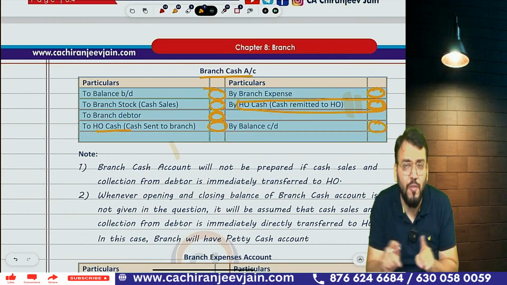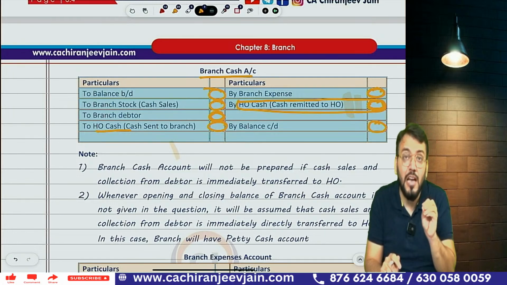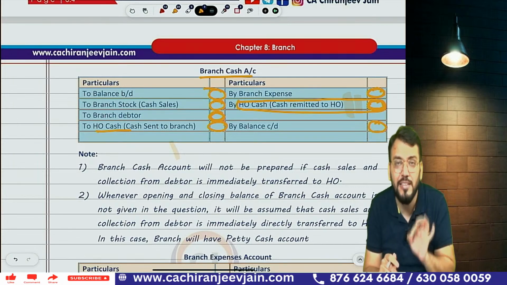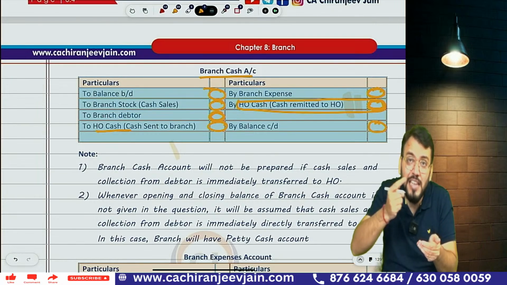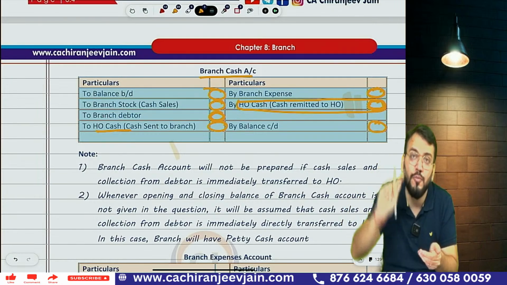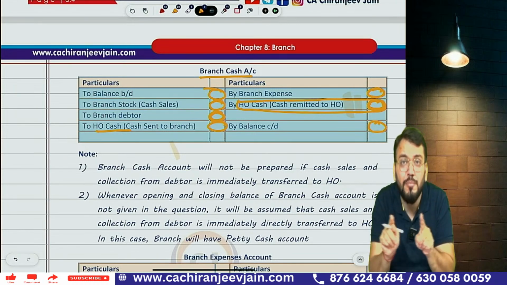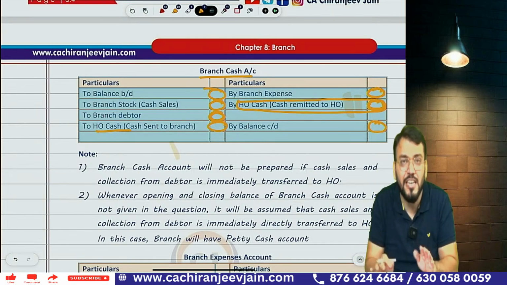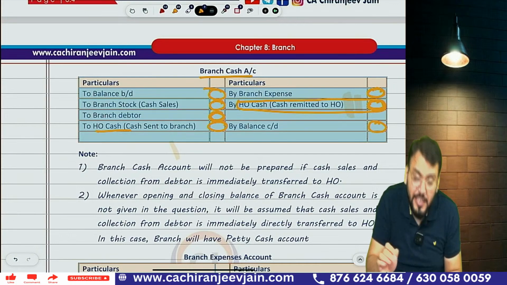But sometimes you will find that the opening balance and closing balance of branch cash are not given. In that case, you need to take one assumption that whatever collection from customers is directly remitted to head office. In that case, the branch is not maintaining any cash. Whatever cash is collected will be directly remitted to HO. In that case we will not maintain the branch cash account.